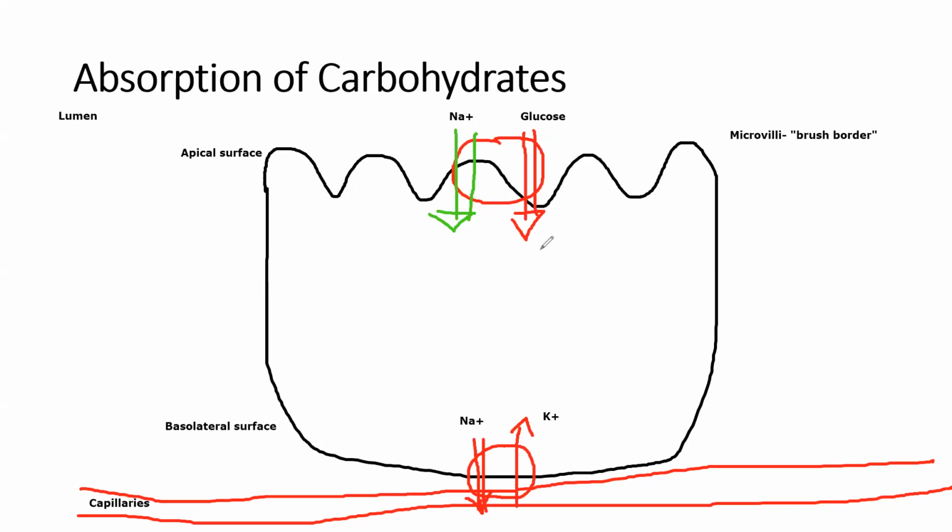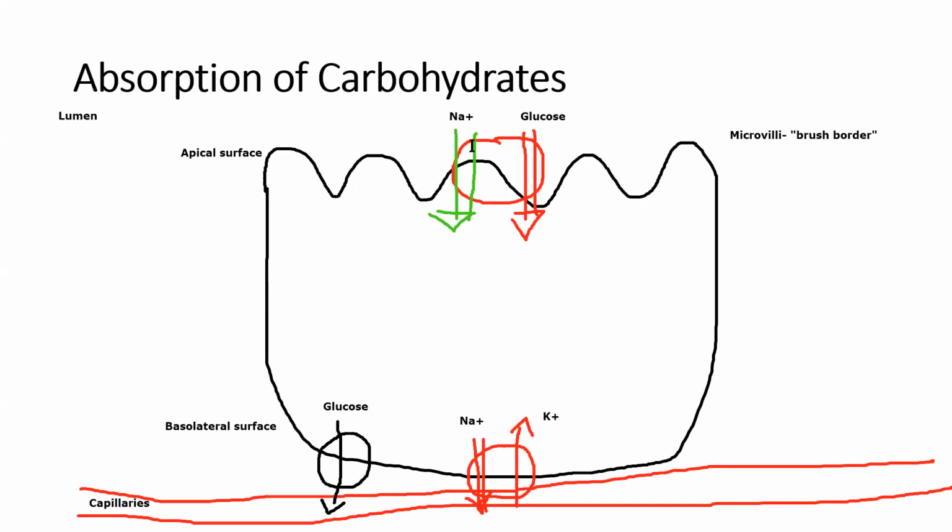And so glucose can kind of hitch a ride with the energy that's liberated here. And then across the basolateral surface, we've got facilitated diffusion that's moving glucose from an area of high concentration. So glucose is going to move like this to an area of low concentration using a transporter. So this is facilitated diffusion. We're going according to the gradient here. So this is also a passive process. And all we're needing is a transporter to bring that about, right?